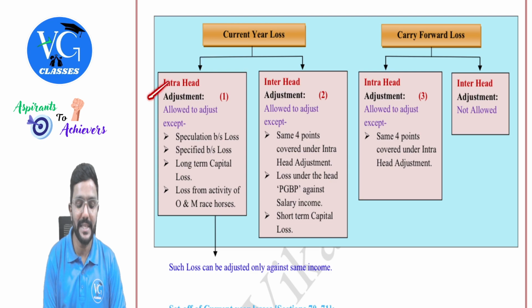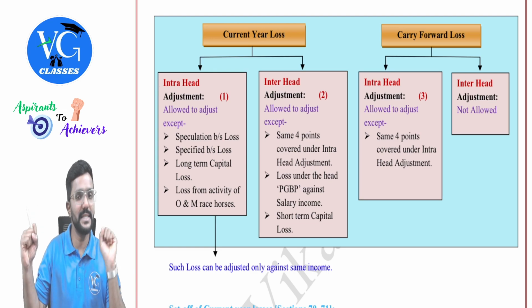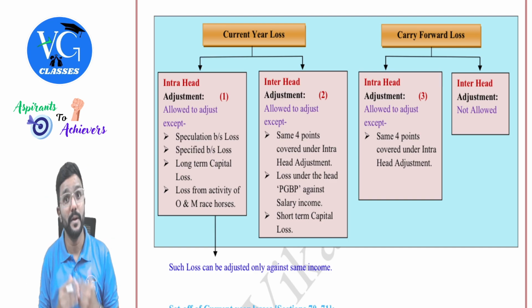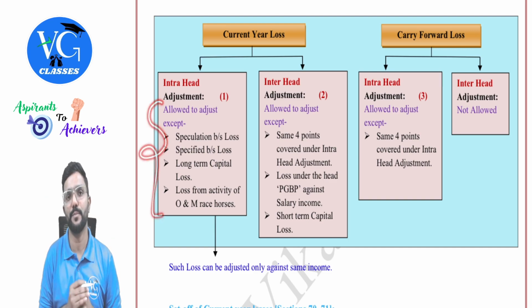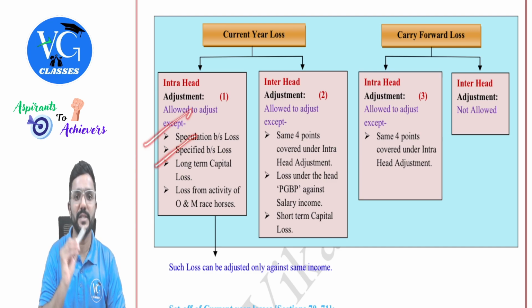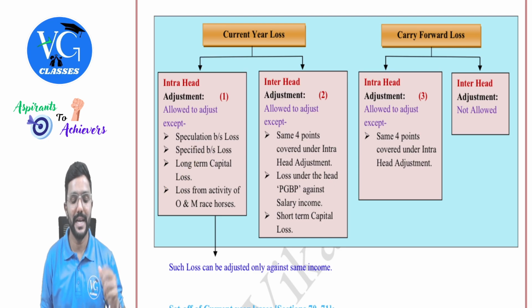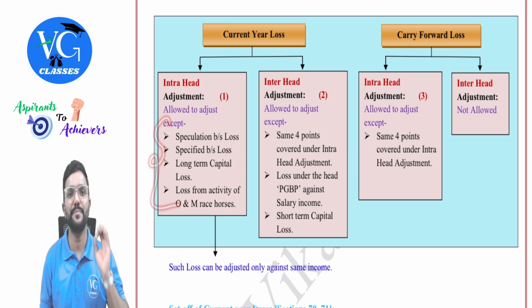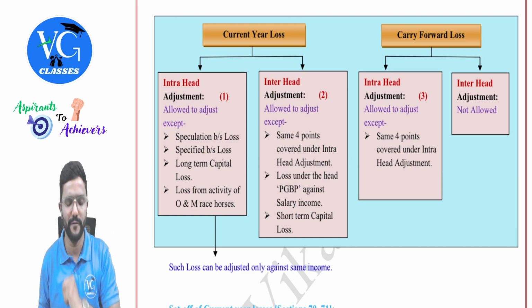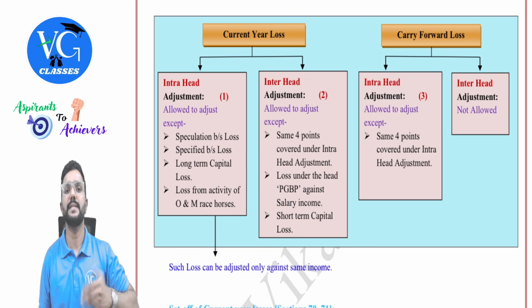Sir, is intra-head adjustment possible? Yes. If the assessee has suffered a loss under the respective head and if he has income, can he adjust that loss against that income? Yes. But in the following cases, it is not possible. Which are those? Speculation business loss, specified business loss, long-term capital loss, and loss from the activity of owning and maintaining race horses. Guys, loss from any of these sources can be adjusted only against the same nature of income I have mentioned here. It cannot even be adjusted within the same head.